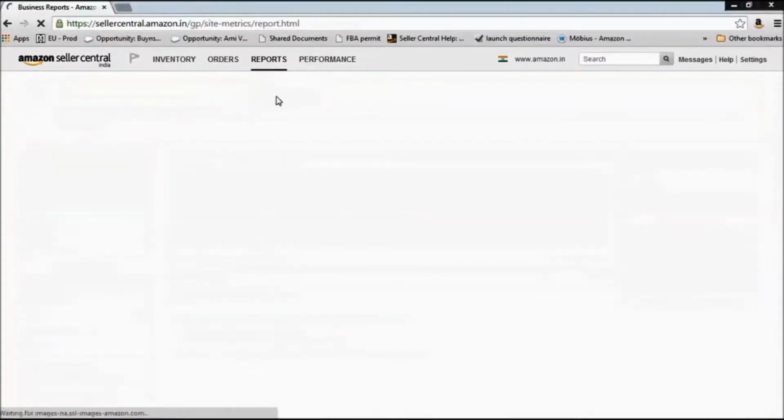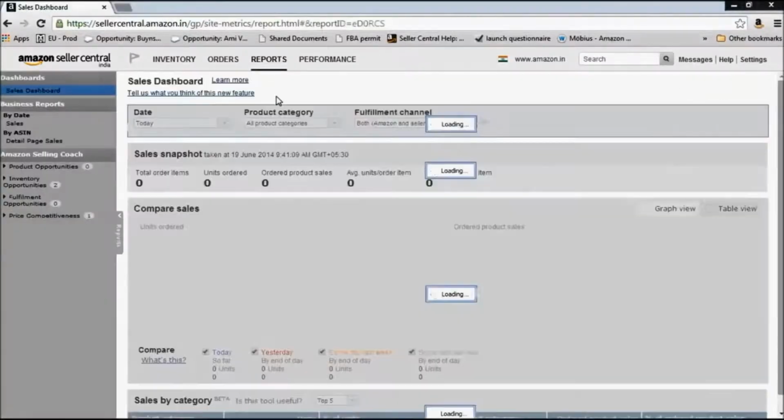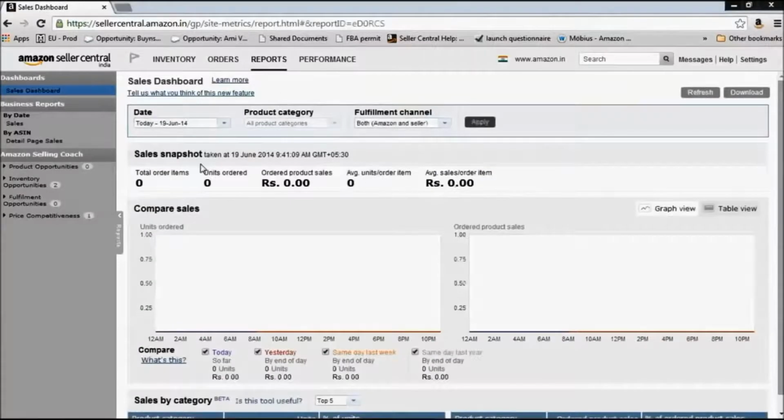Under Reports, let's click on business reports. So you see there's a sales dashboard that is given here. You can find your sales report by date, by ASIN, which is by product as well. You can provide a date range here and you can see how you have been doing in that particular date range in terms of sales.